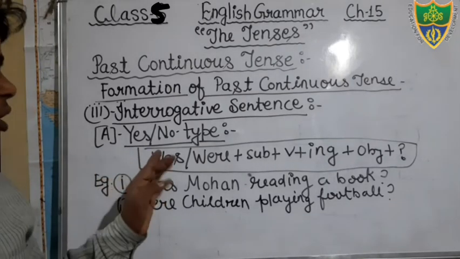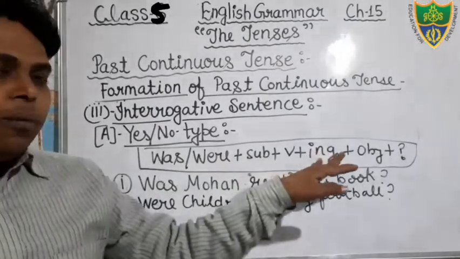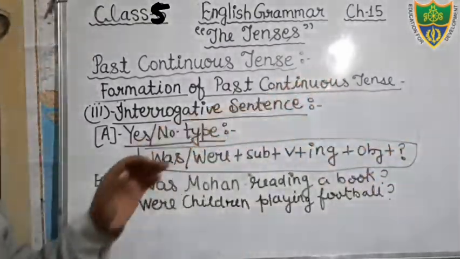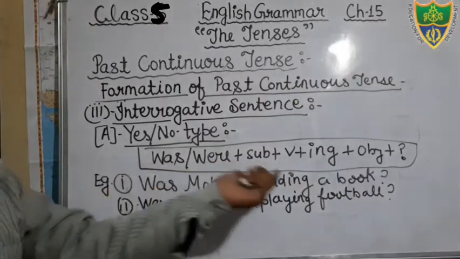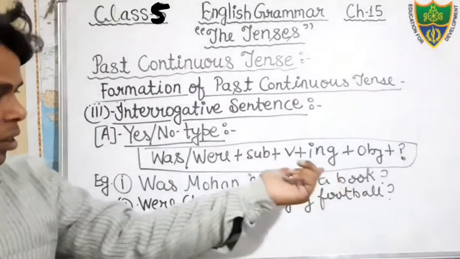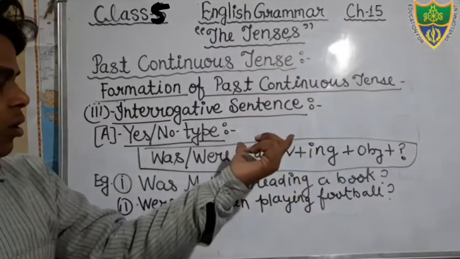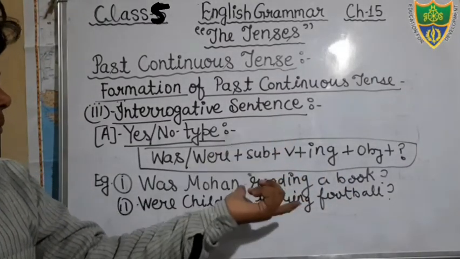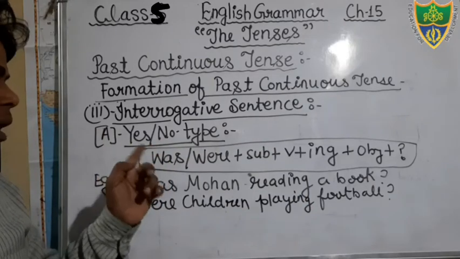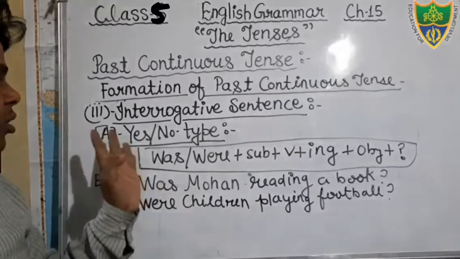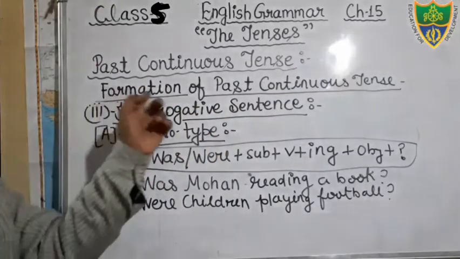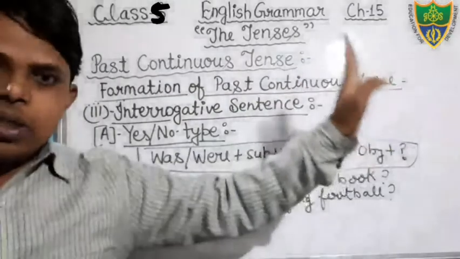This is your structure. Was, were, then subject, then verb. In the verb we will add ing, then object, then question mark. You can see the example. Was Mohan reading a book? Were children playing football? And these two sentences are formed on the basis of this structure. So keep the structure in your mind. Okay, that is the structure of SNO type interrogative sentence of past continuous tense.